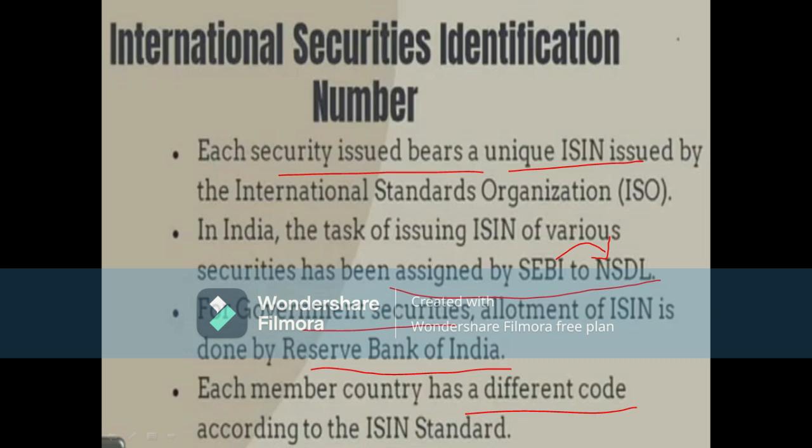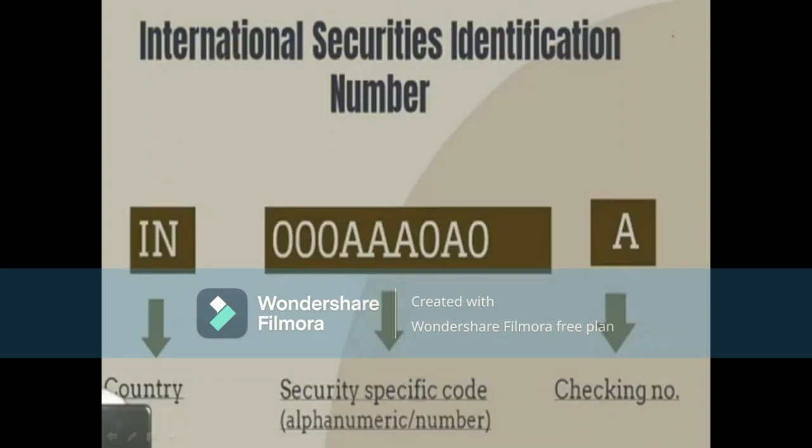Let us see what that code is. Here, the country name: IN will be the country name, for example, if India then IN. Then there will be a specific code and an alphanumeric number. For this 000, this will be the specific code, and AA means an alphabetic number will be given here.